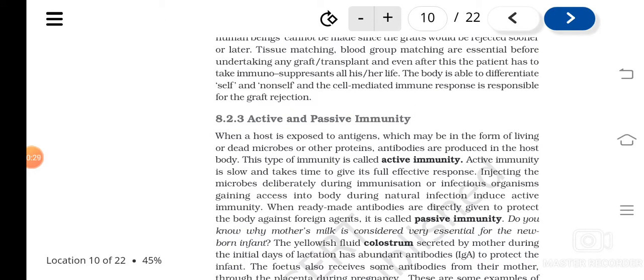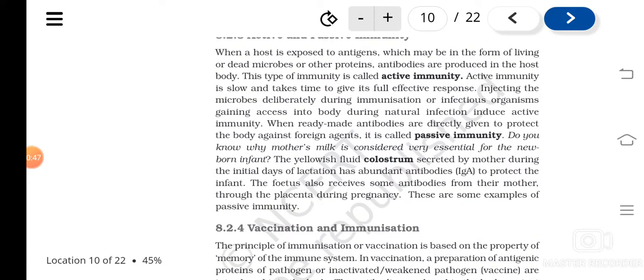That kind of immunity is known as active immunity. Passive immunity means that ready-made antibodies are injected.